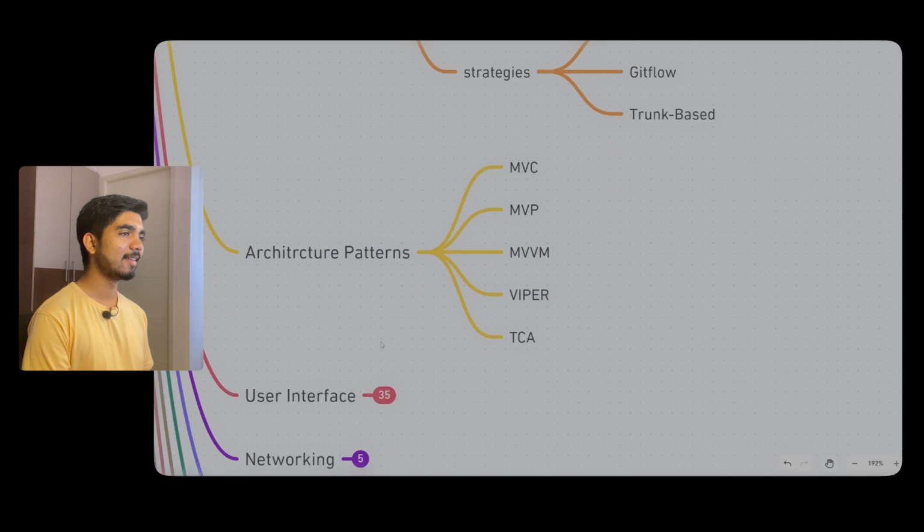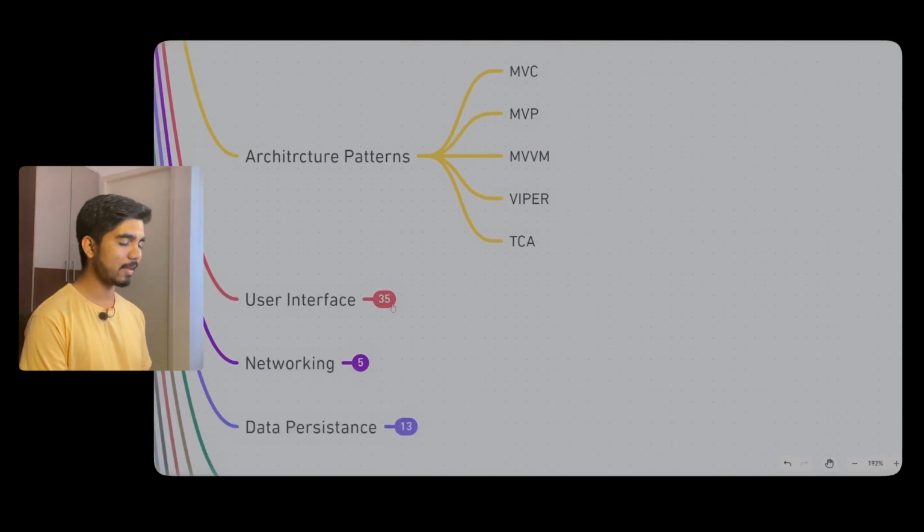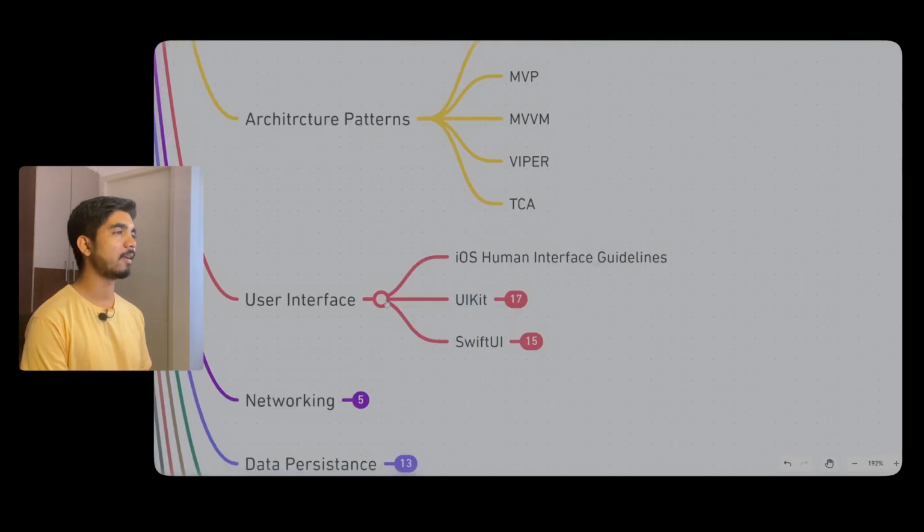Then coming to user interface, where SwiftUI and UIKit come in. In user interface we have three things: iOS Human Interface, like basic guidelines, designing and everything. Then the main thing, that is UIKit and SwiftUI, which is the best? That's also a controversial question.